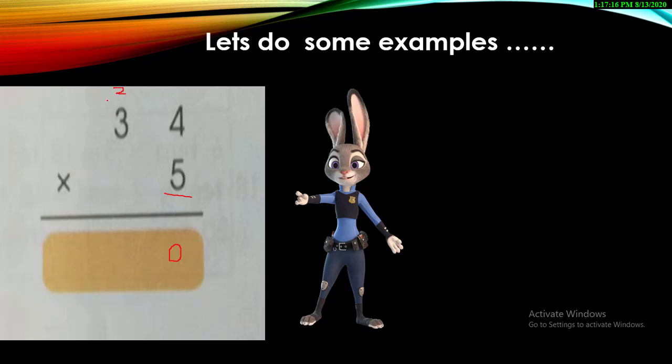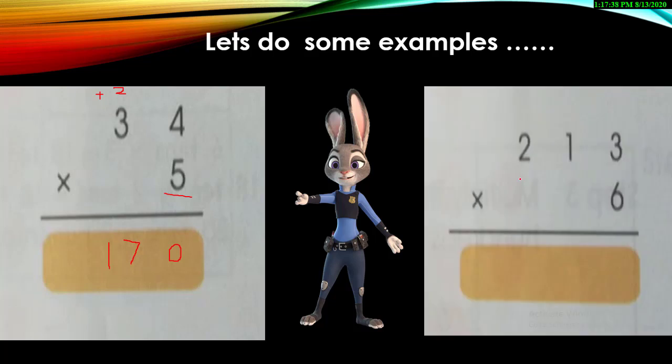You will give it to the other number next to it. And 5 threes are 15, and 15 plus 2, you add this number. So 15 plus 2, the answer is 17.